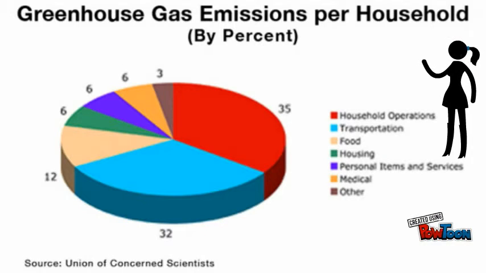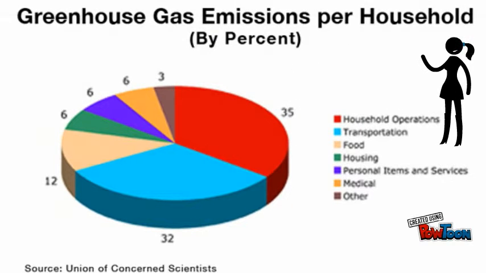Look at this graph. This is a graph about greenhouse gases in each household. 35% is household corporations, 32% is transportation, 12% is food, 6% is housing, 6% is personal items and services, 6% is medical care, and 3% is other. This is how much greenhouse gas is in each house. We should start doing things to decrease greenhouse gases. There are other problems with greenhouse gases.